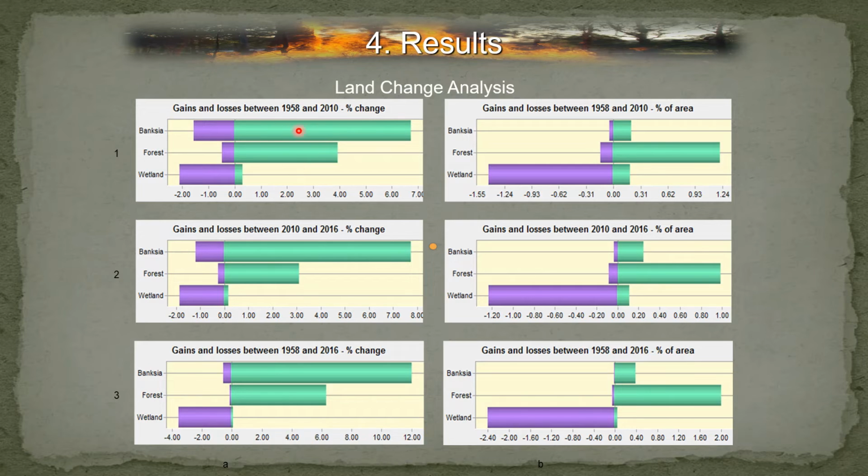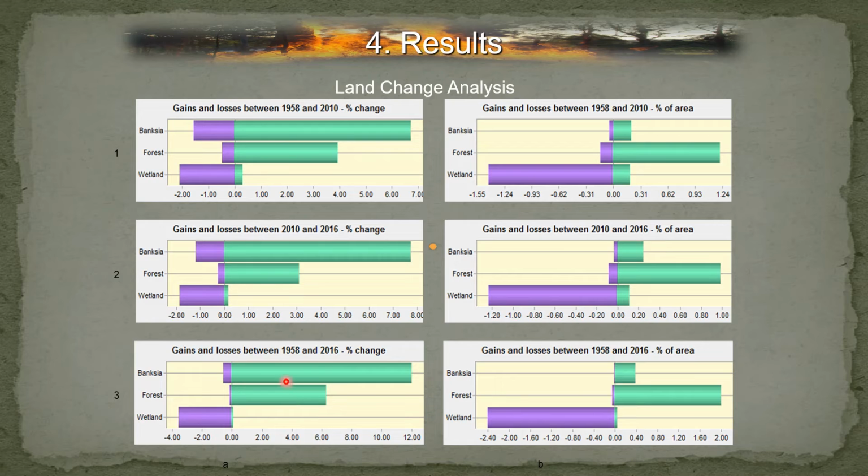And you can see that for the Banksia there was a substantial change in the amount of vegetation between 58 and 2010, according to the aerial photographs, and the same with forest. But we had an overall net loss of wetlands. And we see that in 2010 and 2016 as well, an increase in Banksia. There's been a gain in forest, but a loss in wetlands. And between 58 and 2016, we see Banksia, there's a gain, forest there's gain, but there's overall loss of wetlands.